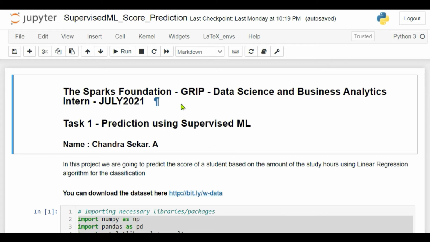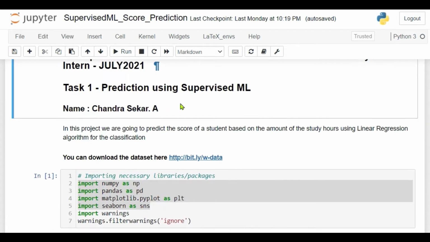In this project, we are going to predict the score of the student based on the amount of study hours using linear regression algorithm for the classification purposes. Now, let me take you on a walk through my code.